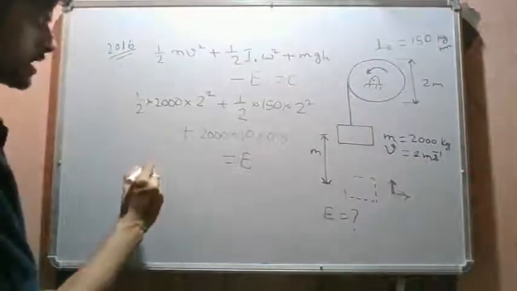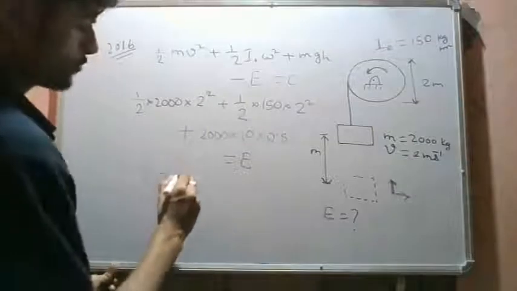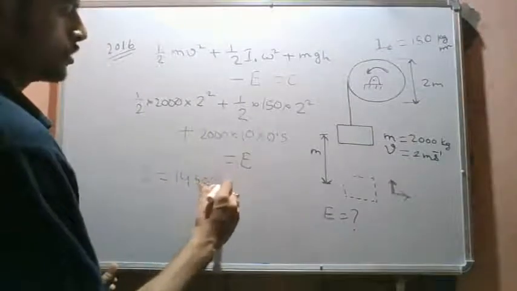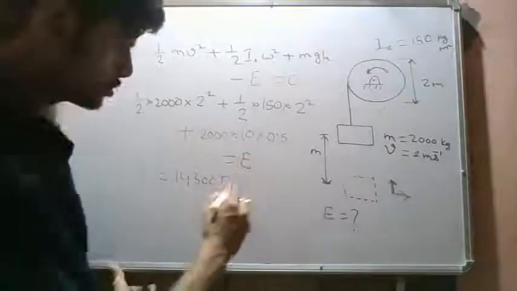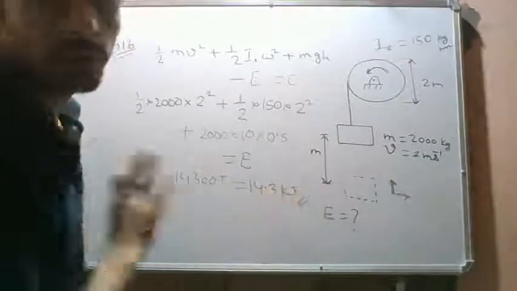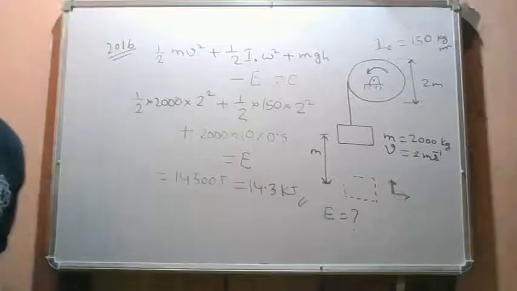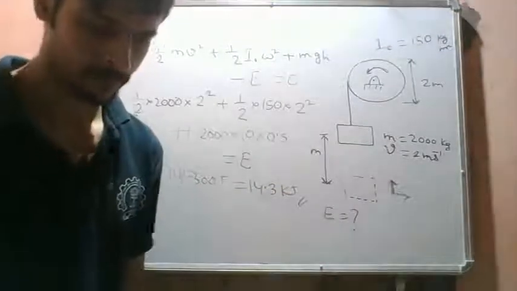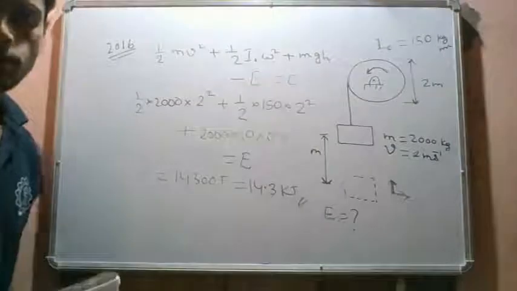From this we can see that energy dissipated is 14300 joule. The answer is required in kilojoules, so we have 14.3 kilojoule. So this is our answer, and this solves our problem. We will try to see another problem now.